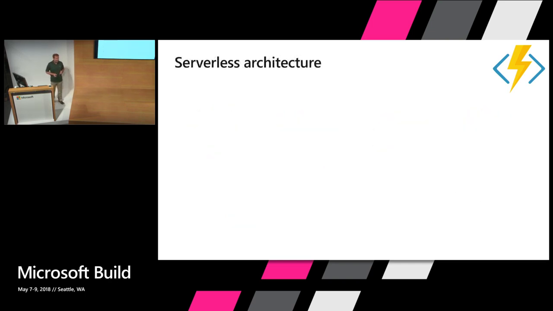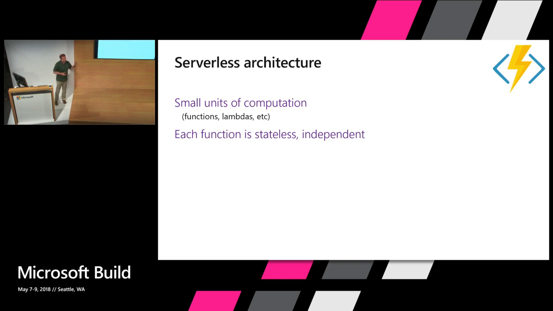So when you build a serverless application, you want to have a few things in mind. First of all, the buzzword is microservice. So you build very, very small units of computation, and we call them functions. Our competition calls them lambdas, but basically it's kind of the same thing. Those small units of computation are going to run in a very independent manner. And they are stateless. So when the function starts, it gets the state, for example, from the URL, from the request, if it's an HTTP trigger. Maybe it can connect to a database and get some data. And then after it's done computing, it just goes back to sleep.